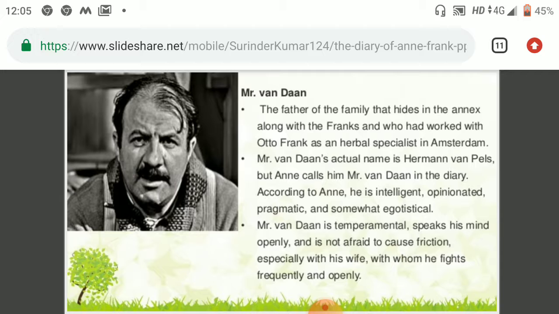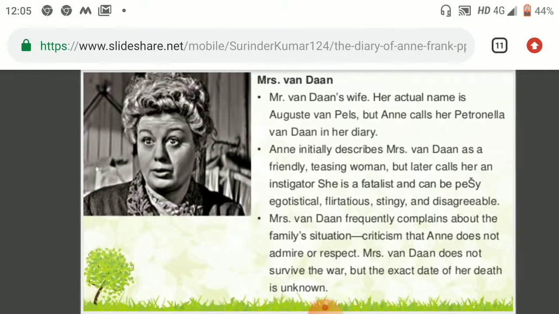Mr. Van Daan's actual name is Hermann van Pels, and Anne calls him Mr. Van Daan in the diary. According to Anne, he is intelligent, opinionated, pragmatic and somewhat egotistic. Mr. Van Daan is temperamental, speaks his mind openly, and is not afraid to cause friction, especially with his wife, with whom he fights frequently and openly.